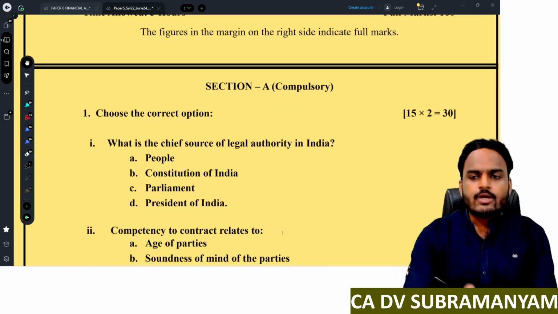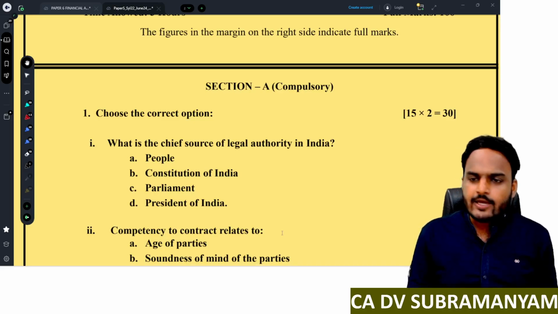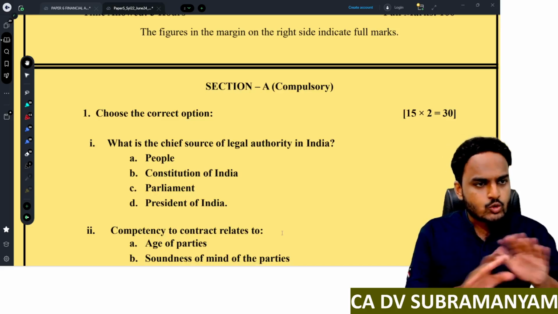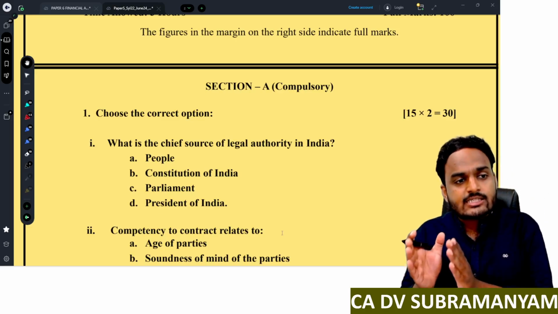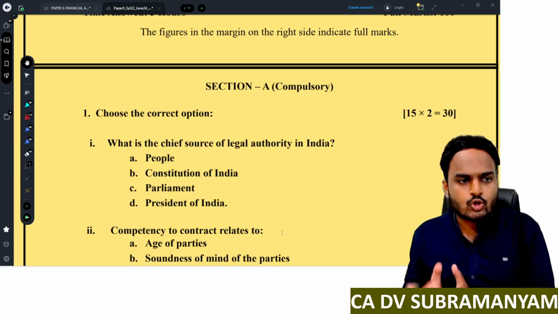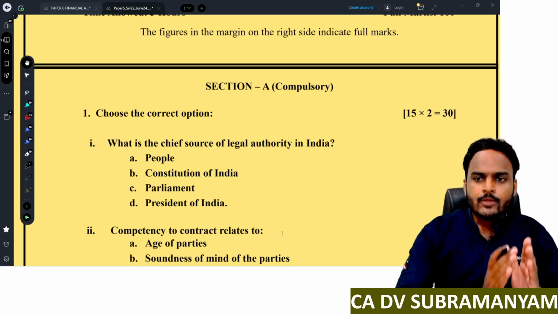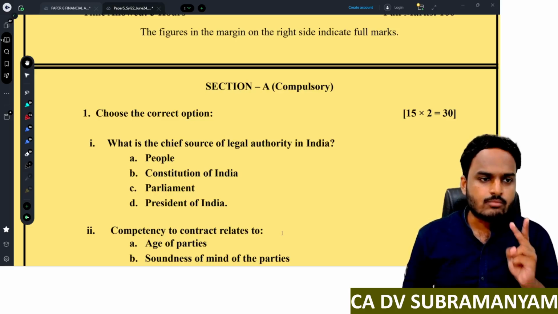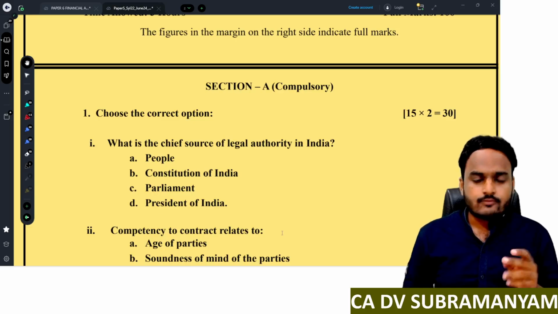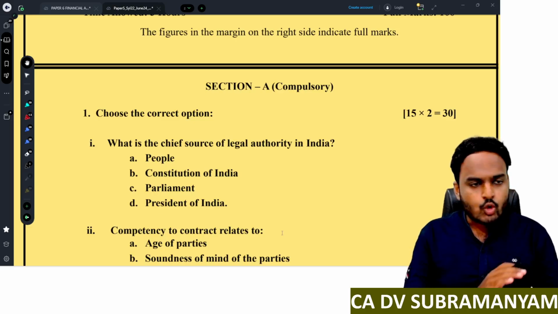In paper 5 we have two sections. Section A, multiple choice questions, no choice, you have to answer all the questions. Section B, descriptive questions, where you will have some choice. Now coming to section A, multiple choice questions, for each correct answer you will get 2 marks. Understood? For a wrong answer you will get 0 marks, no negative marking.